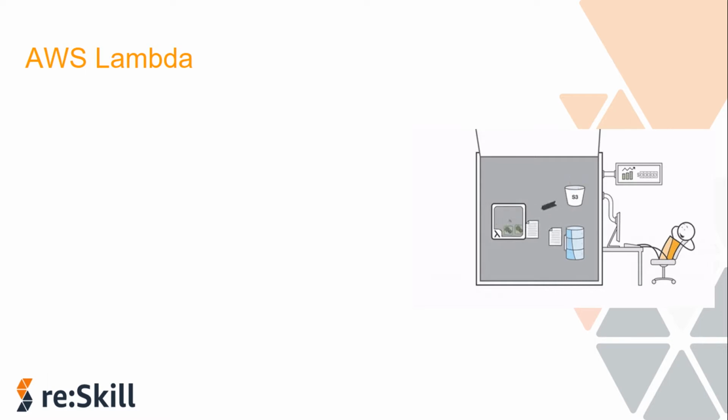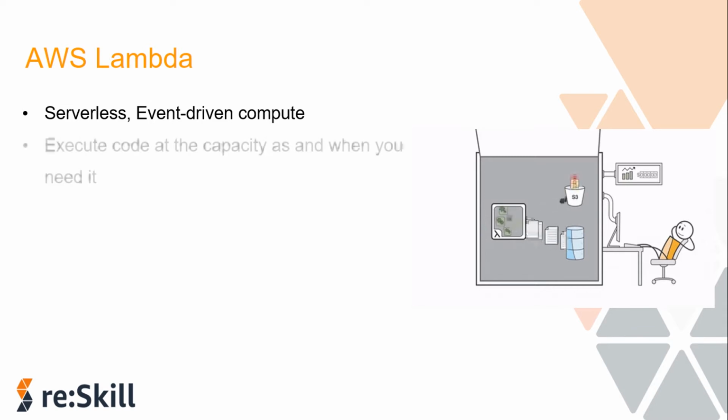So Lambda is a fully managed compute service that runs your code in response to events and automatically manages the underlying compute resources for you. As I said, it is serverless, so that's obvious, and it runs your code on a high availability compute infrastructure and performs all the administration of the compute resources, including the underlying operating system configuration, the server configuration, the maintenance, capacity provisioning, etc. Also, it executes the code at the capacity as and when you need it, and that's what we mean by serverless.